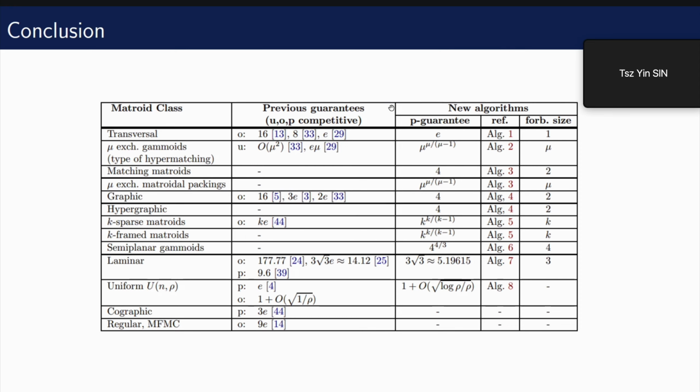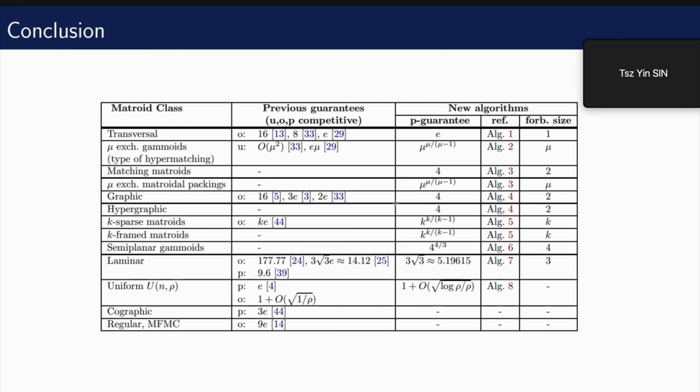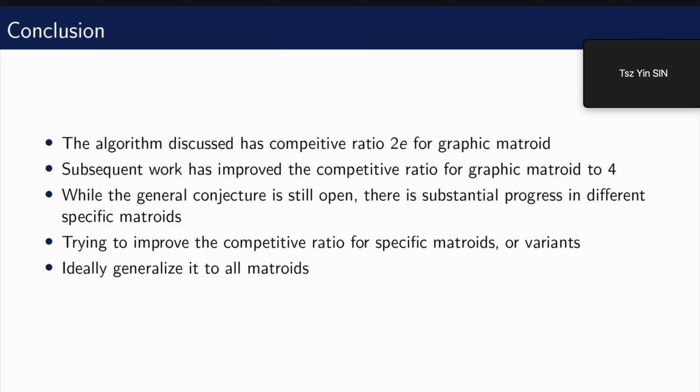And the problem is whether we can generalize such results of specific matroids to all matroids. The current best known algorithm for the general matroid, as Momin has mentioned, gives a log rank competitive ratio. While we are not that ambitious that we could beat it, we are still working on algorithms for specific cases in terms of the matroid and also variants of the problem setting.